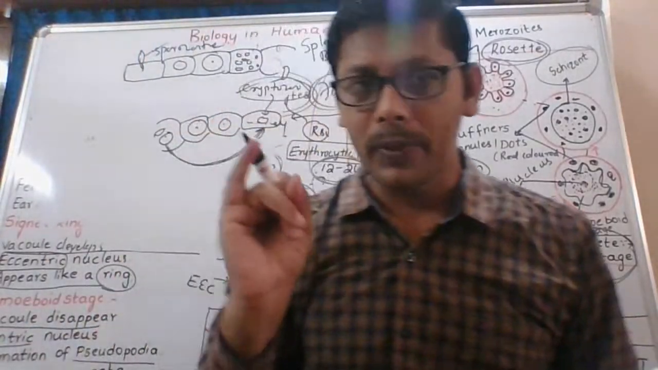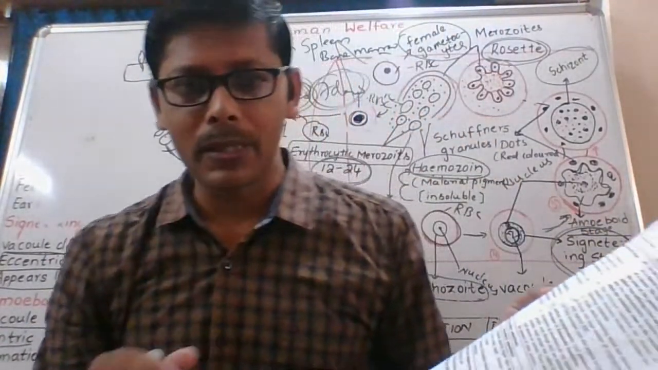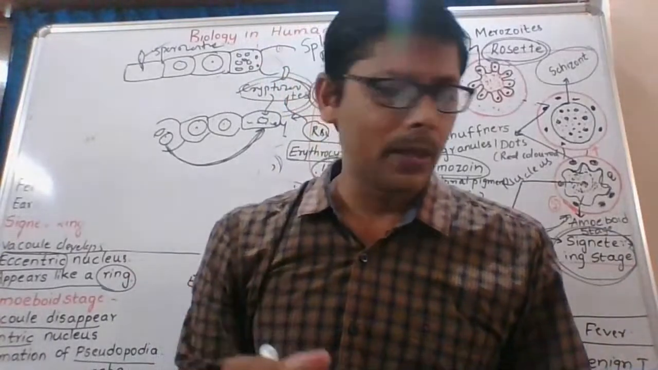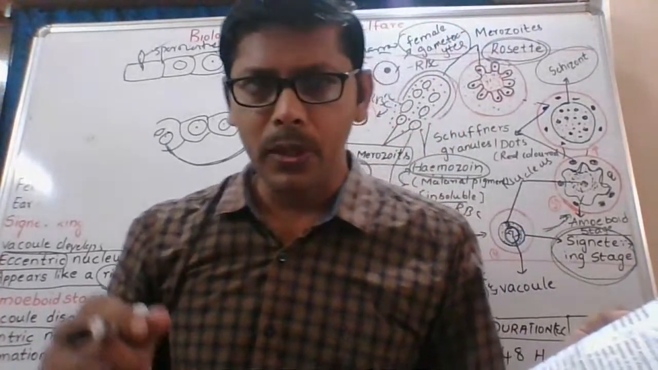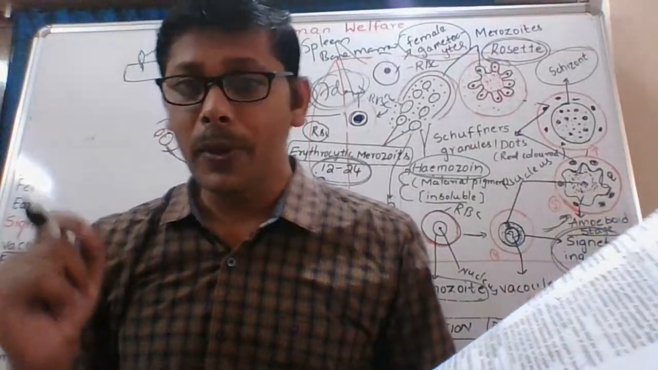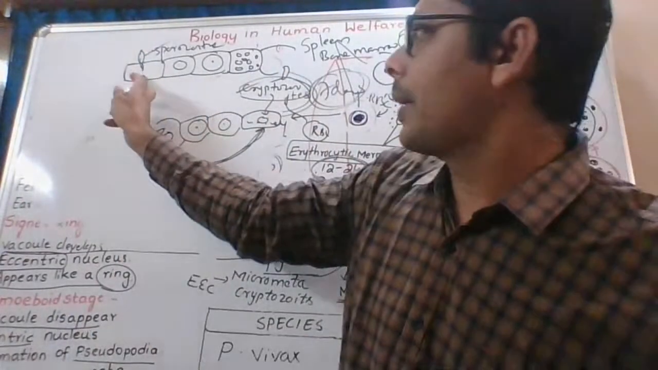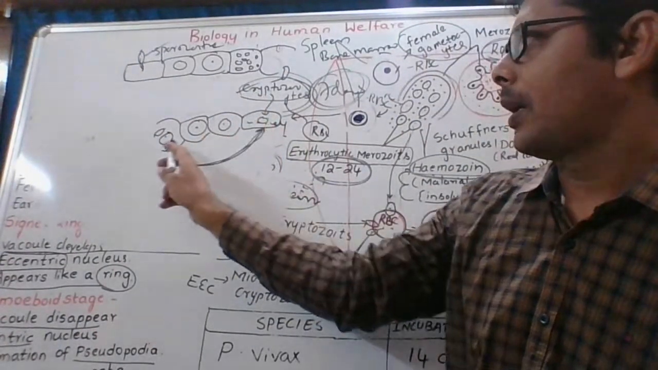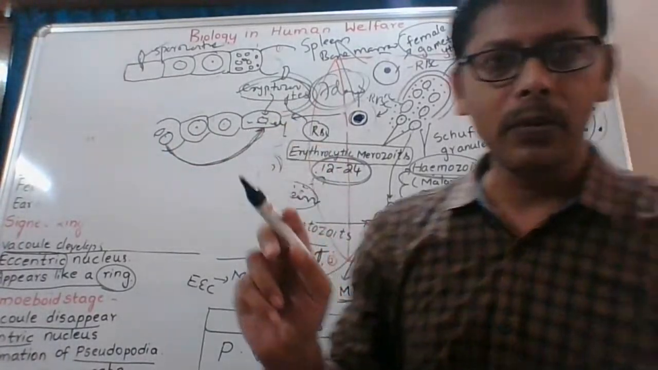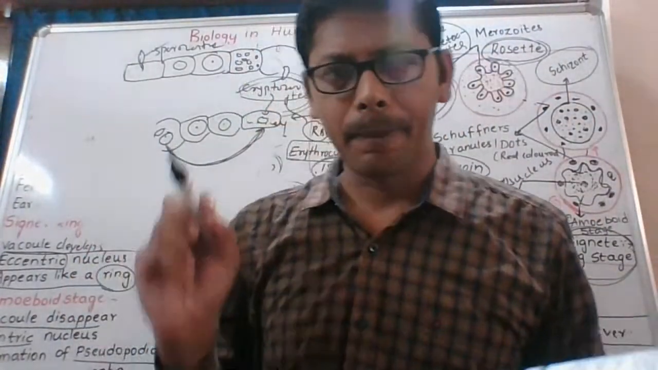This is one of the first two-mark questions from this topic, Plasmodium. I repeat again: what are the stages of Plasmodium vivax that infect the hepatocytes? Sporozoite, cryptozoite, and macrometacryptozoite. I hope it is clear.